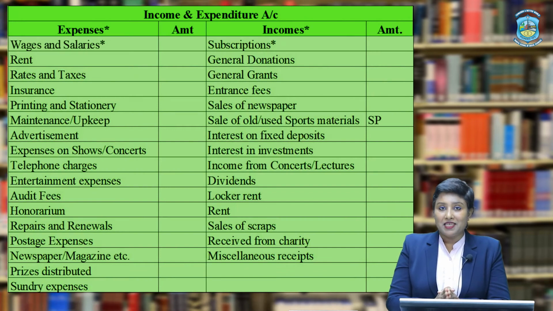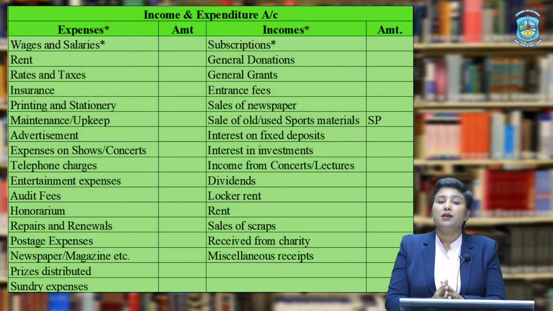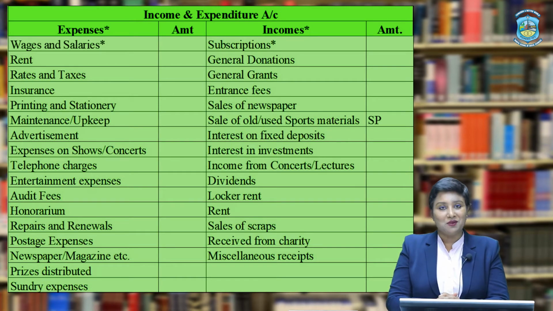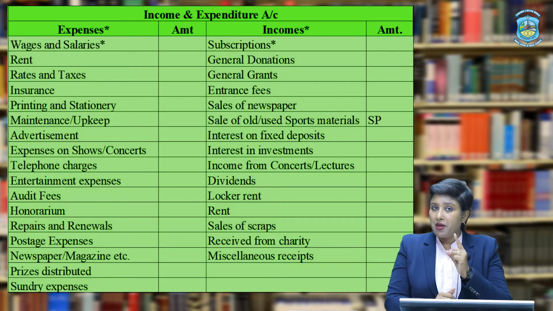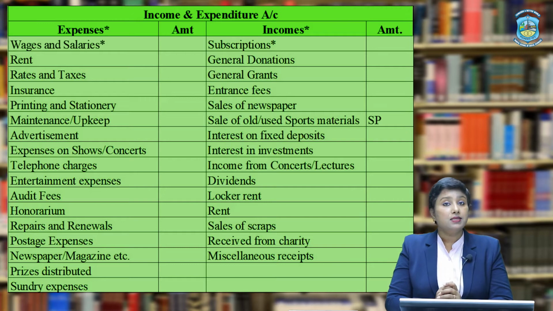Well, this is how an income and expenditure account will look like. These are all the expenses recorded in the debit side of the income and expenditure account, which were shown in the credit side of the receipts and payment account in the payment side. Alright, so we must very carefully pick up all the revenue payments and debit it in the income and expenditure account. But remember, whenever we are debiting all the expenses in the income and expenditure account, do not forget to insert the adjustments related to it given in the problem.